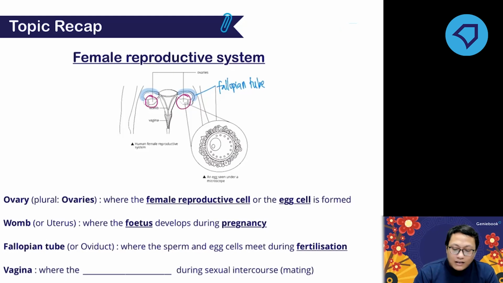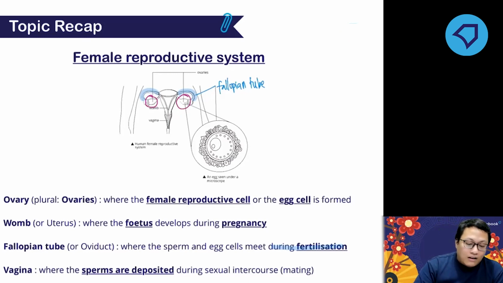The last one is the vagina. The vagina is where the sperm is deposited during mating. Any questions? Remember this, fallopian tube.